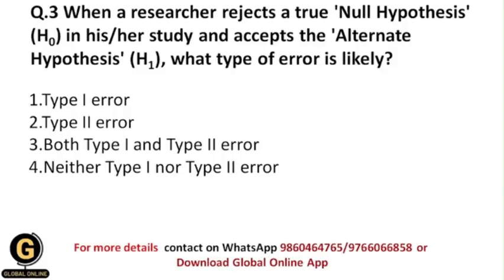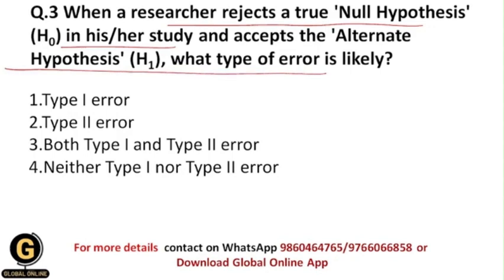When a researcher rejects a true null hypothesis in his or her study and accepts the alternative hypothesis, what type of error is likely? So whenever a researcher rejects a true null hypothesis and accepts the alternative hypothesis, then what type of error will occur?